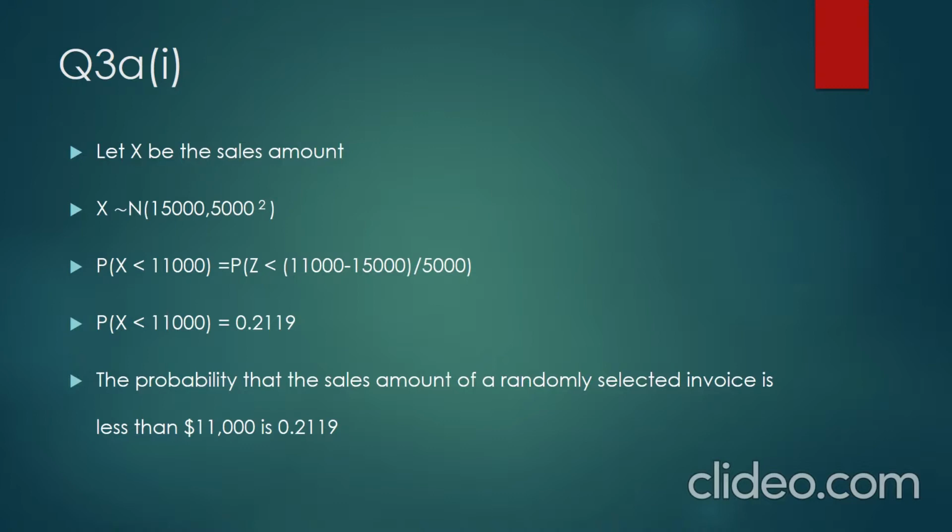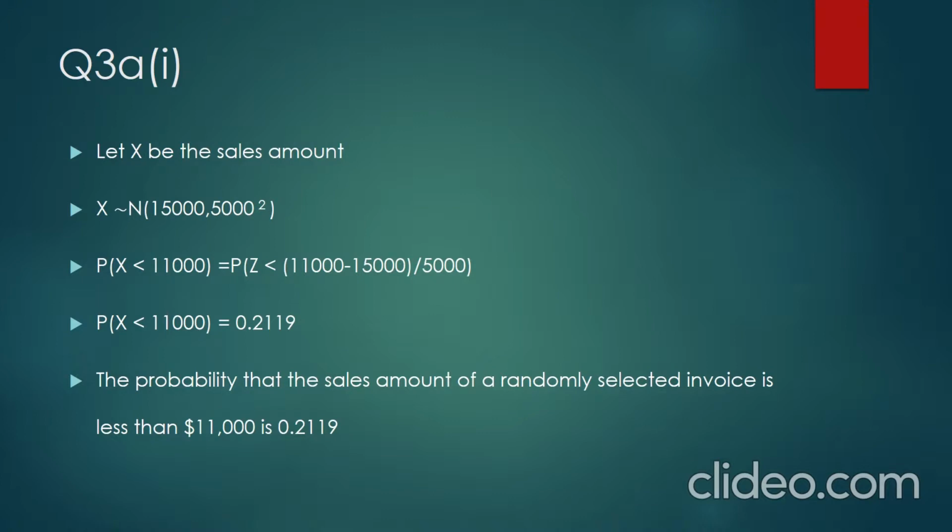The probability that x is less than 11,000 is equal to the probability that z is less than (11,000 minus 15,000) over 5,000. And so the probability that x is less than 11,000 will be equal to 0.2119.